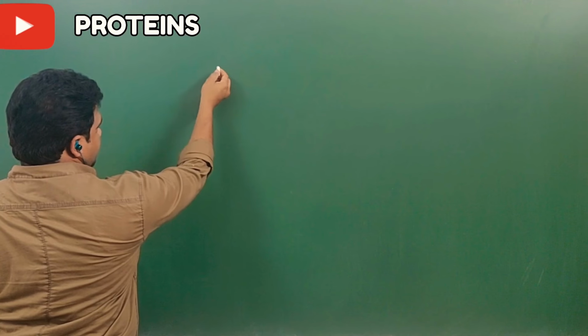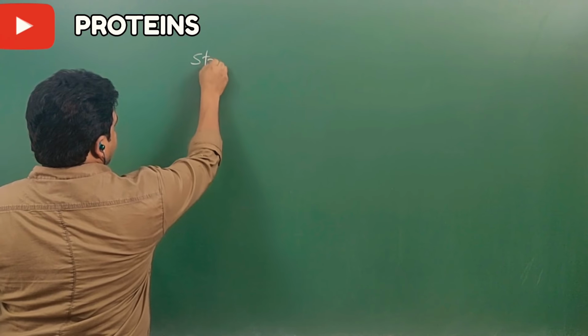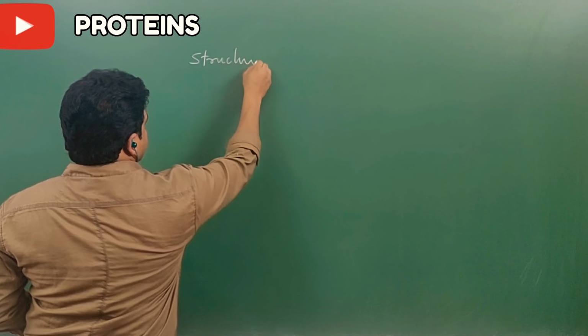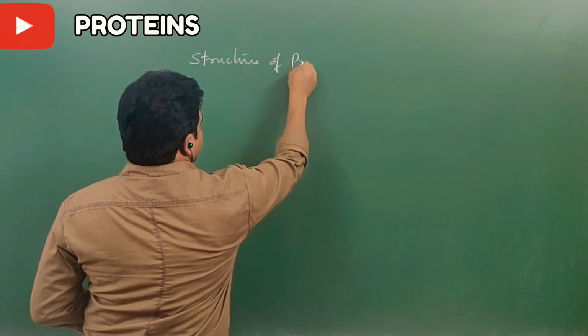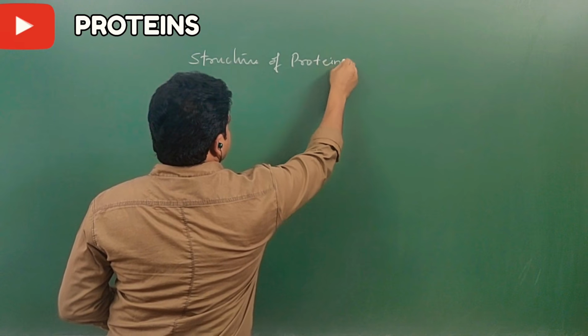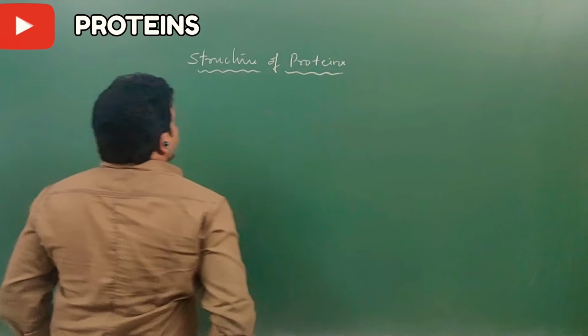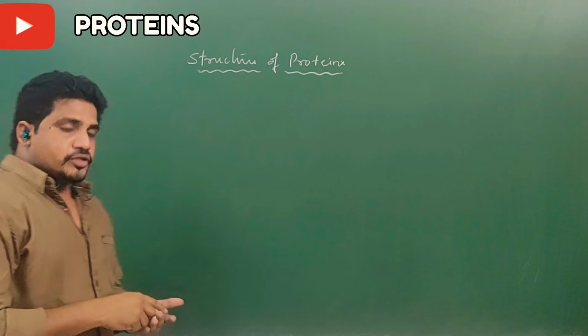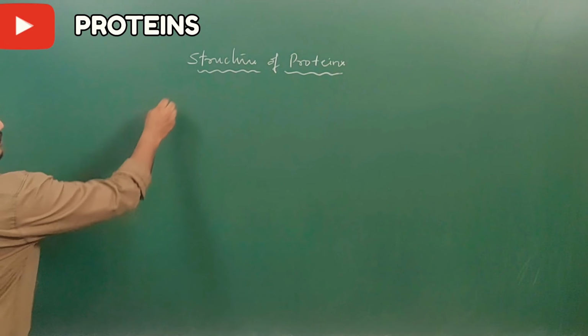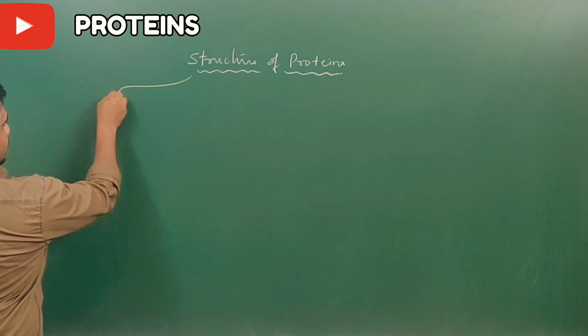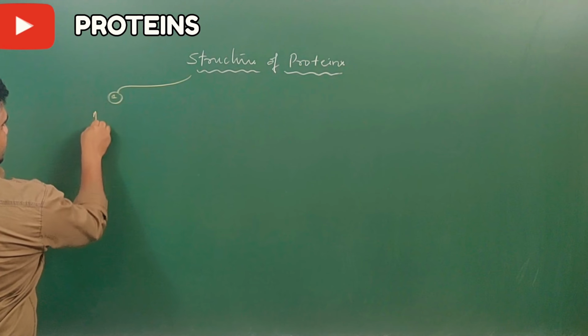Let's see the different types of proteins. So I can say here, structures of proteins. In the journey of maturation of proteins, there are 4 points. The first point is called primary structures.